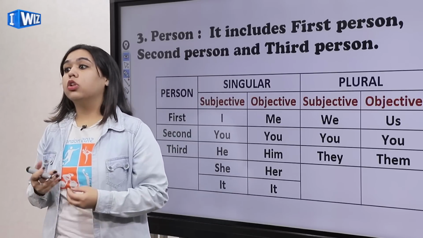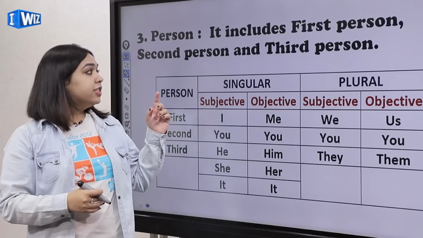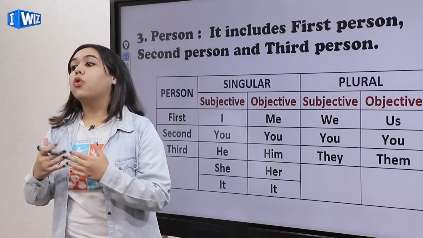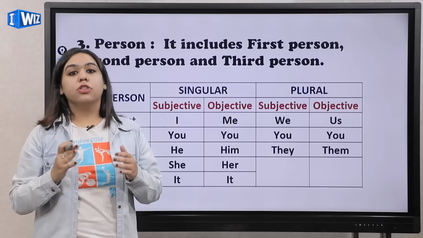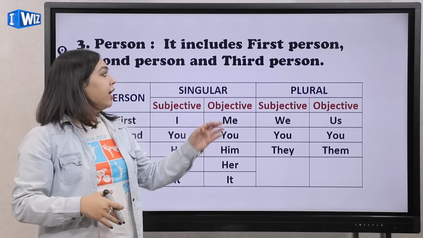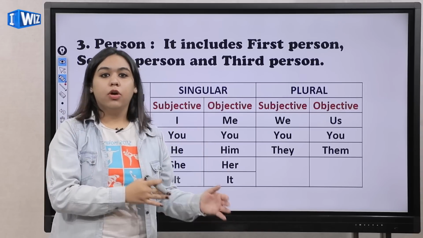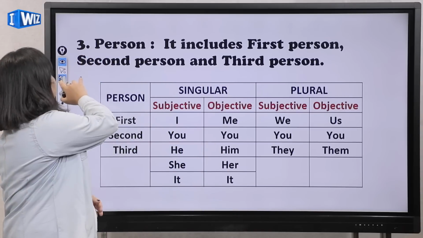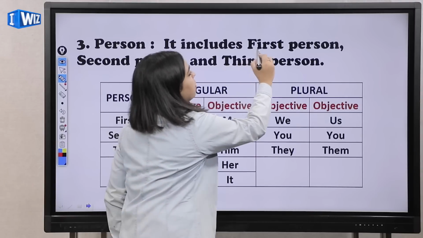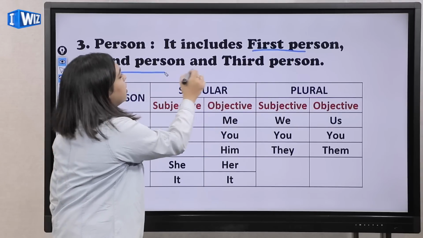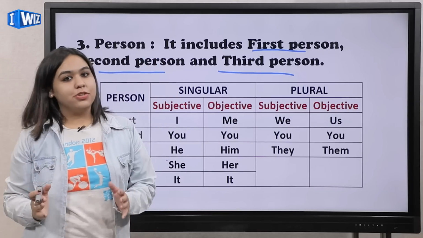The speaker is called the first person. Okay, now the second person is who am I talking to? I am talking to you right now. So, that is the second person. Now, the third person will be the person I am talking about. Okay, so I hope that the difference between the first person, the second person, and the third person is clear to you.